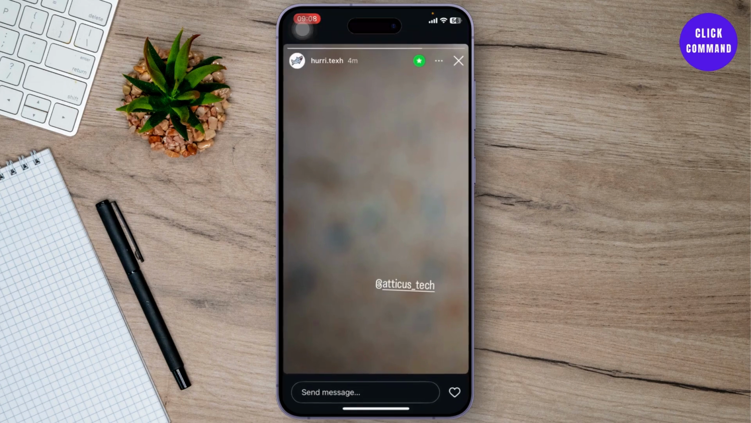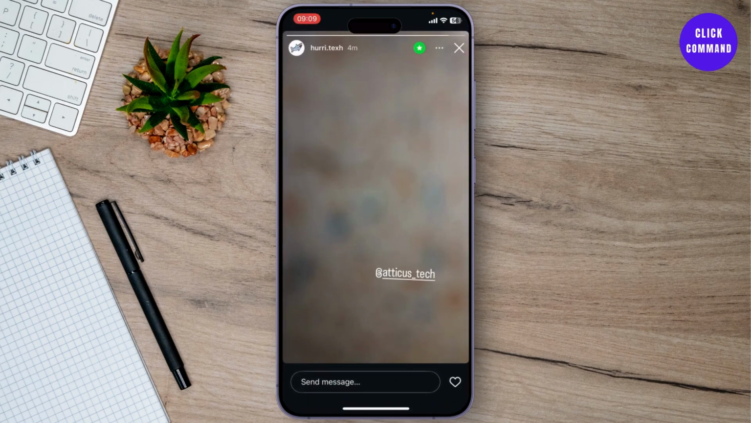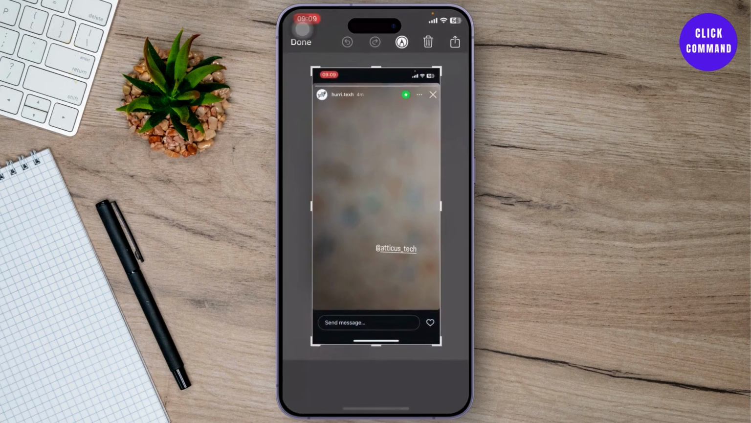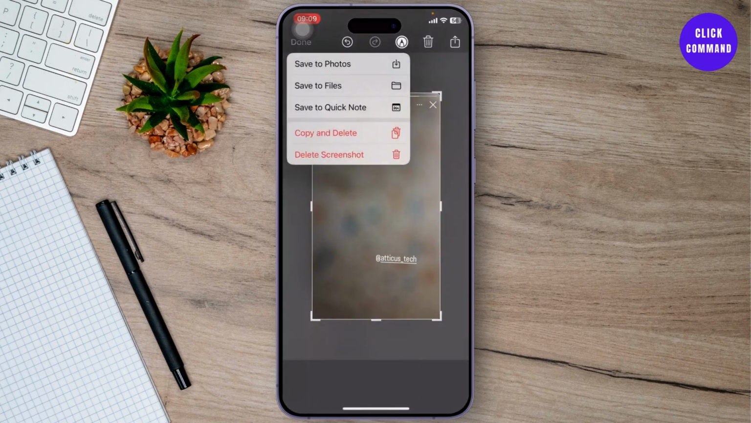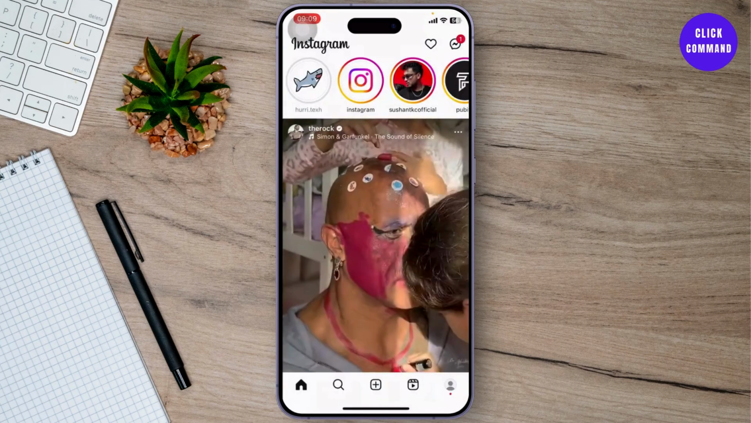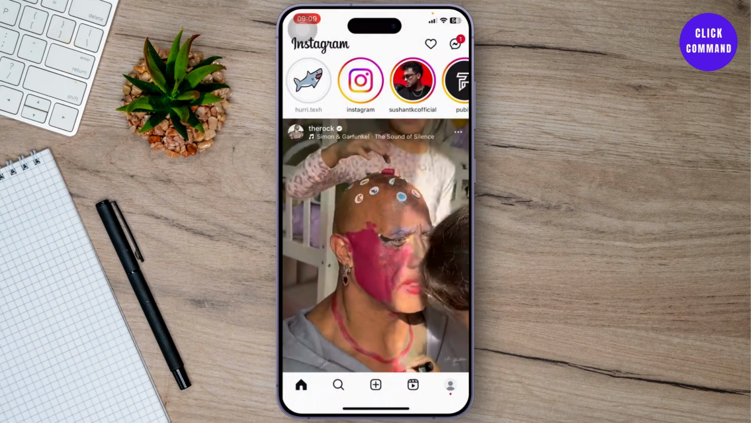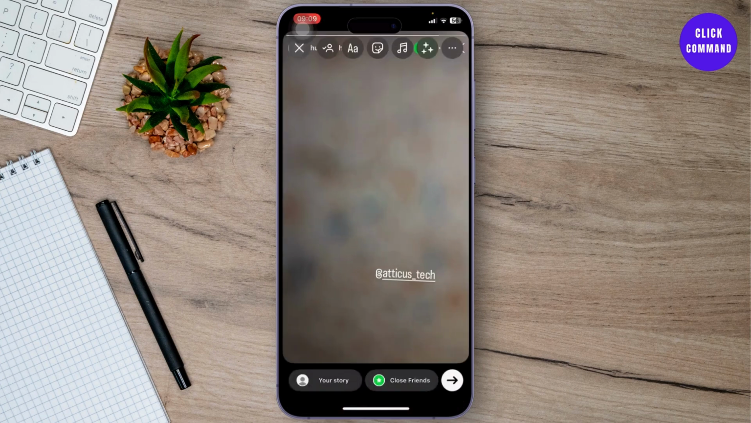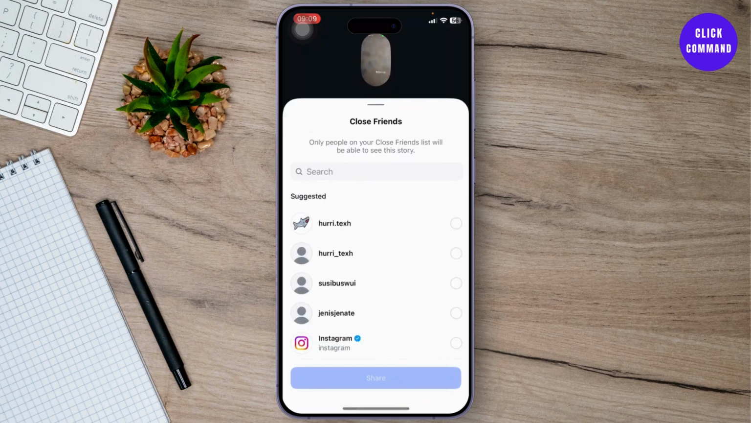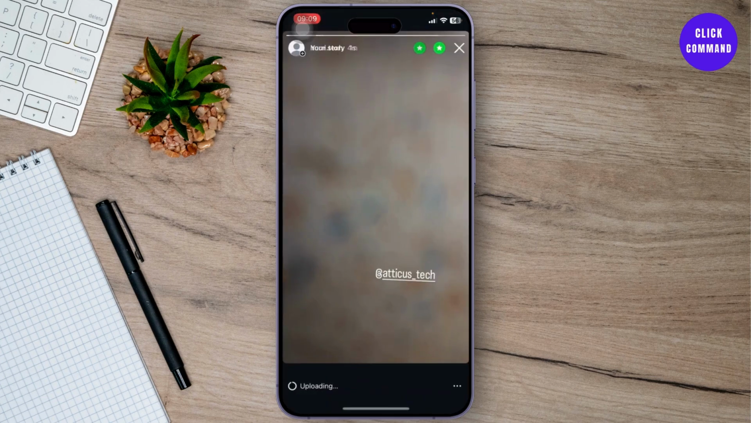Now what you can actually do is that you can take a screenshot of it, and after you take a screenshot of it, you can even crop it if you'd like to. Just crop it like this, save it to your photos, and after you do that, you can add that in your story. Now let us go here and add it to the story. Now after you add it to your story, you can, if you want to, also add it to your close friends and tag the friend that just tagged you, and there we go.